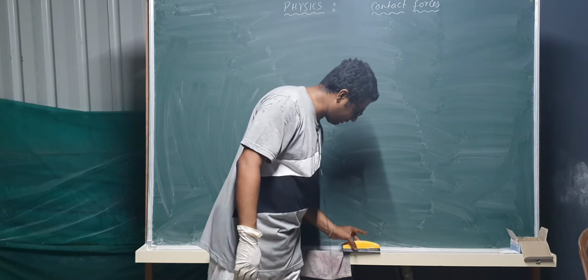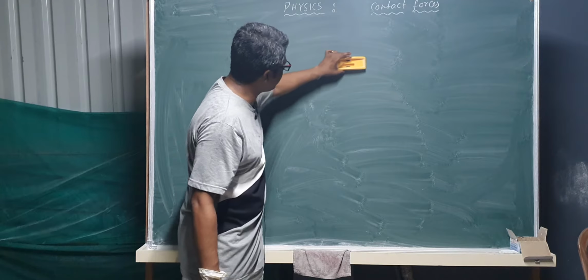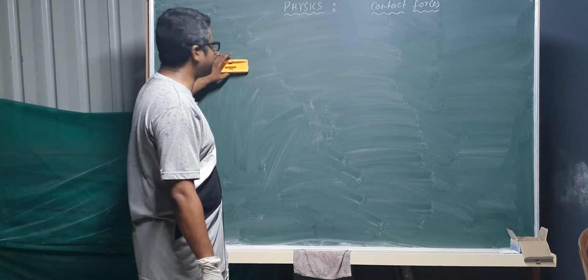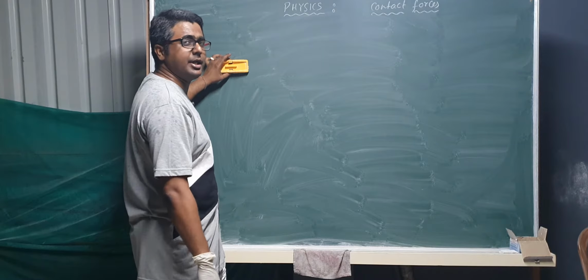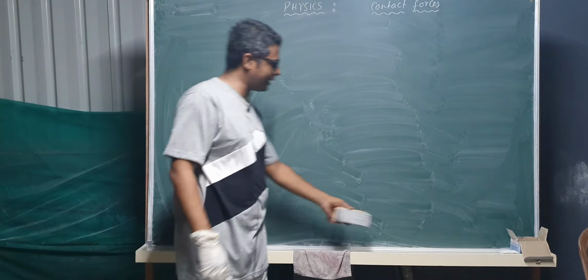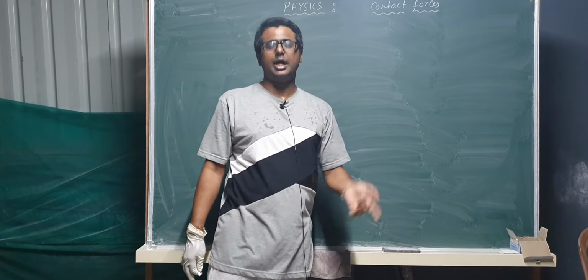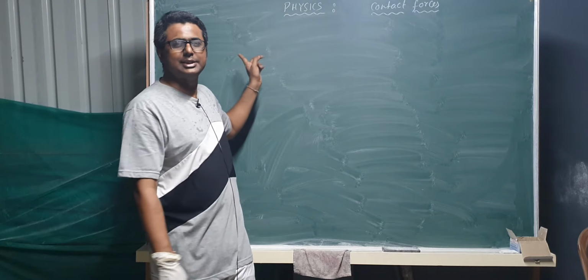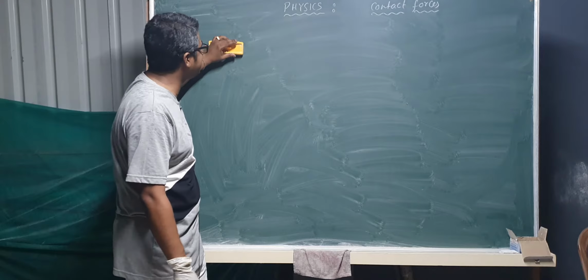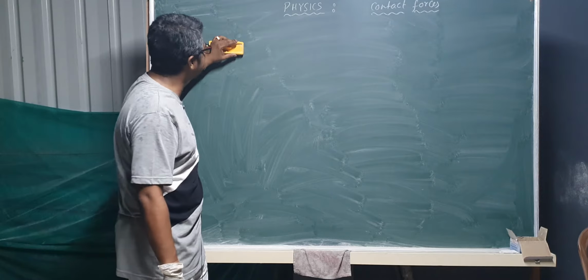We have also studied frictional force. When I am holding this duster like this, this board is giving me a frictional force. Suppose I am keeping this duster like this and giving a very faint push, it is not moving. Why? Because I am not able to overcome the force of friction given by this board to this duster. Frictional force always acts against the intended motion. In the last case, the duster was not moving, so there was some intended motion by my hand, but due to the frictional force from the board, I could not move this duster.